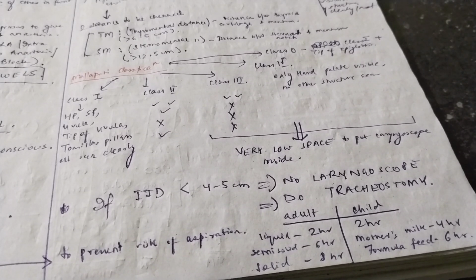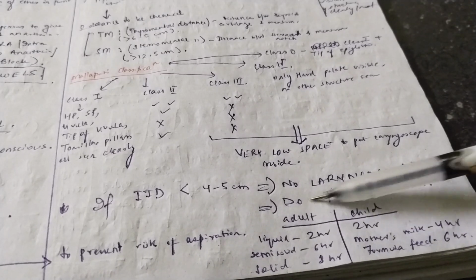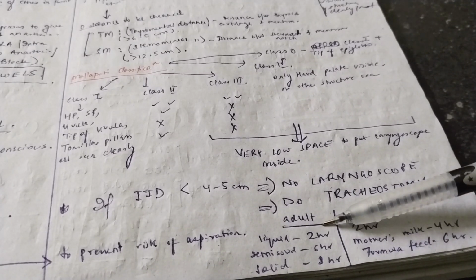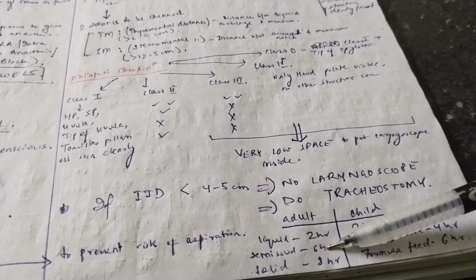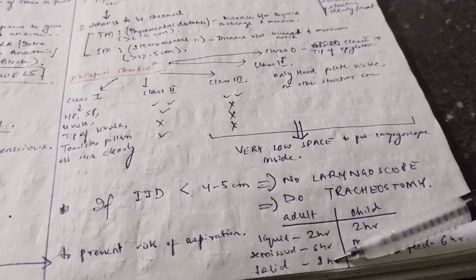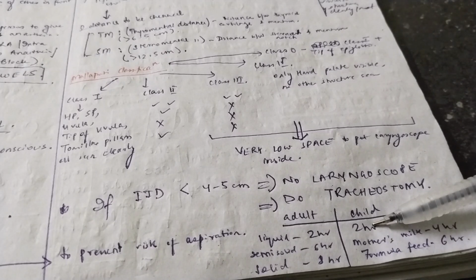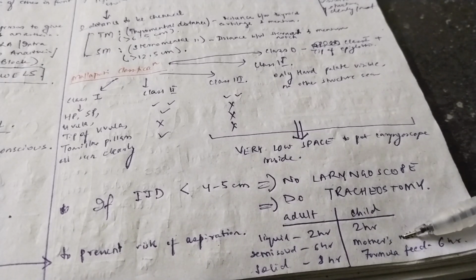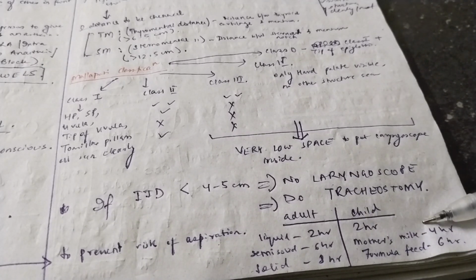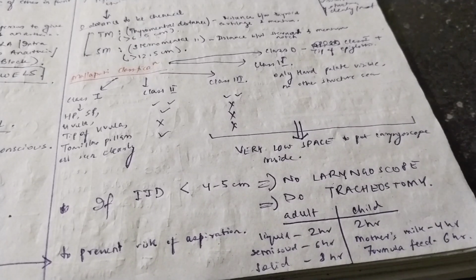Now, in fasting status, what did I say to you? I told you that this is important to prevent a risk of aspiration. In case of adults, liquid should be stopped 2 hours before anesthetic checkup or before surgery. Semi-solid must be stopped 6 hours before giving anesthesia, and solid food must be stopped 8 hours before giving anesthesia. And in case of children, 2 hours for liquid. If the child is on breast milk, then 4 hours should be the gap between the feed of the mother and the anesthetic checkup. And formula feed is for 6 hours.